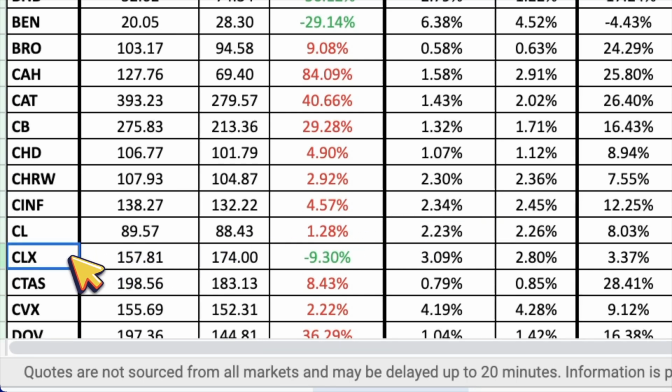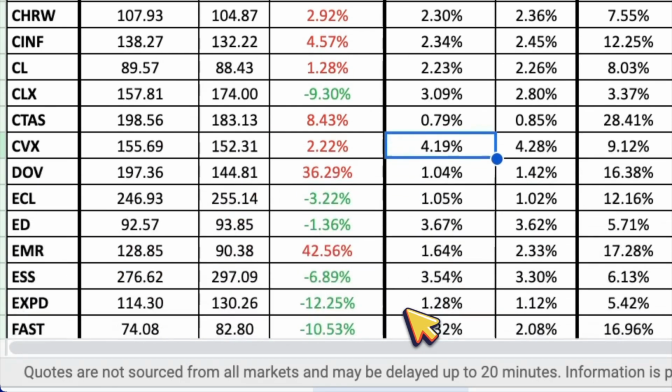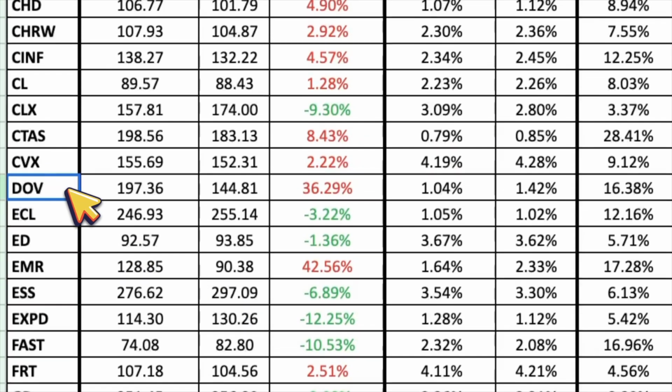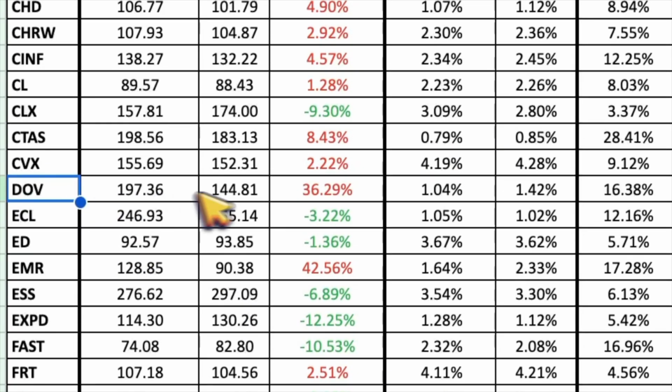Up next is Clorox, ticker symbol CLX, and it looks about 9% undervalued with a dividend yield of 3.09%. Next is Cintas, ticker symbol CTAS, and it looks about 8% overvalued with a dividend yield of 0.79%. Rounding out the C's, we have Chevron, ticker symbol CVX, and it looks about 2% overvalued with a dividend yield of 4.19%. Up next is Dover Corporation, ticker symbol DOV, and it looks about 36% overvalued with a dividend yield